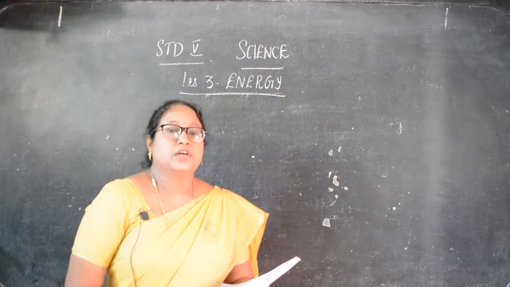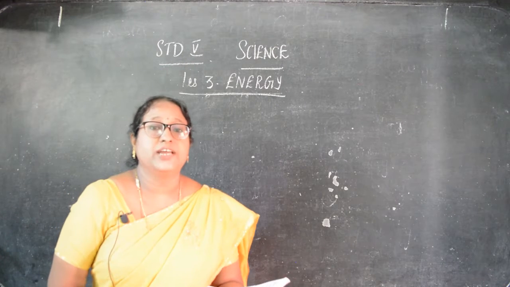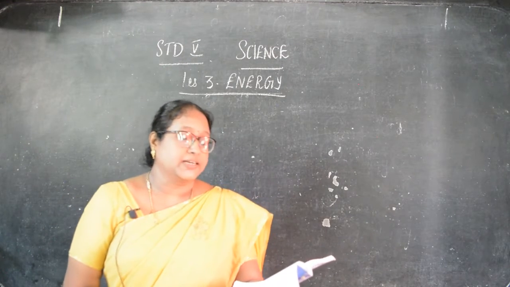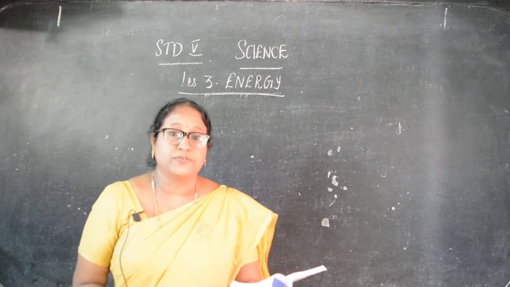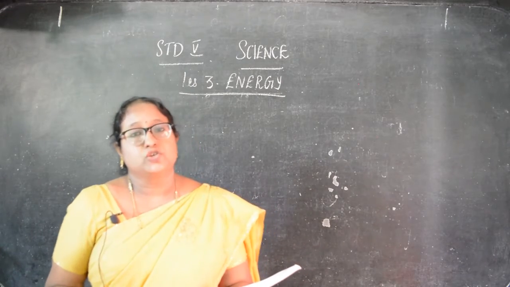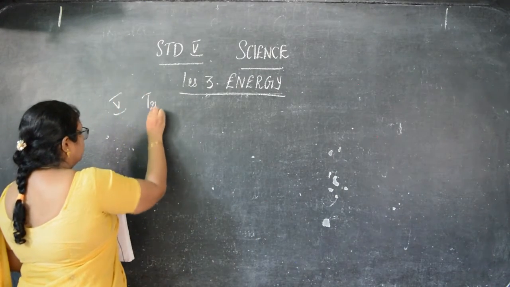Good morning, children. Now I'm going to continue the book back answers for the 5th standard science, lesson 3, energy. Already in the previous classes we saw choose the correct answer, find out the energy conversion, find out the form of energy, and match the following. Now we are going to see Roman number 5, true or false. Okay, children?